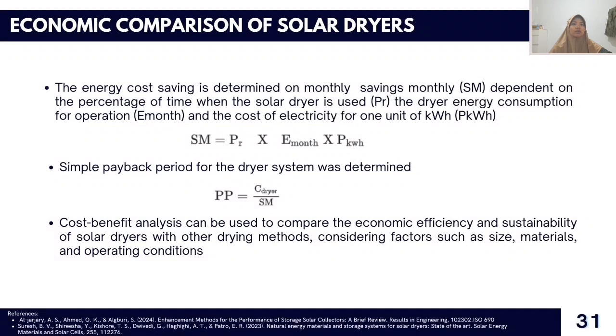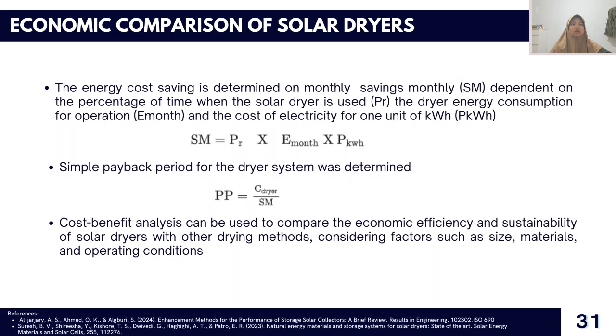The energy cost saving is determined on monthly savings (SM), dependent on the percentage of time when the solar dryer is used (PR), the dryer energy consumption for operation each month (energy monthly), and the cost of electricity of 1 unit of kilowatt hour (pkWh), shown in this equation.